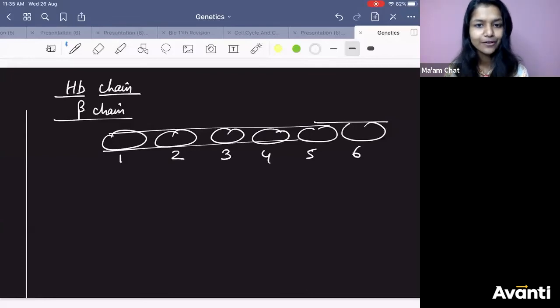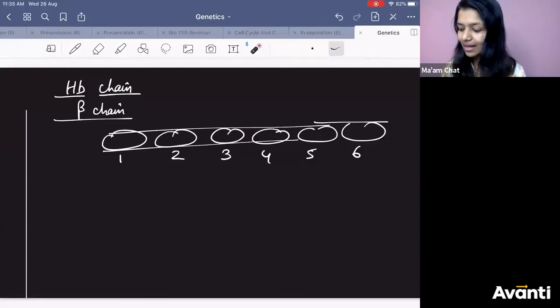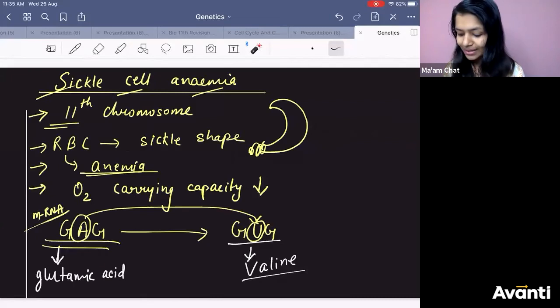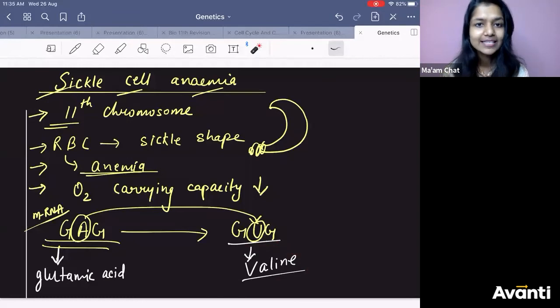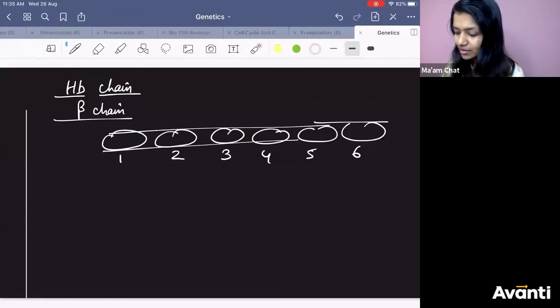The beta chain of hemoglobin is also a protein, right? So when mRNA made the protein, at the 6th position it should have made glutamic acid, but instead it has made valine. So at the 6th position you are now getting valine.